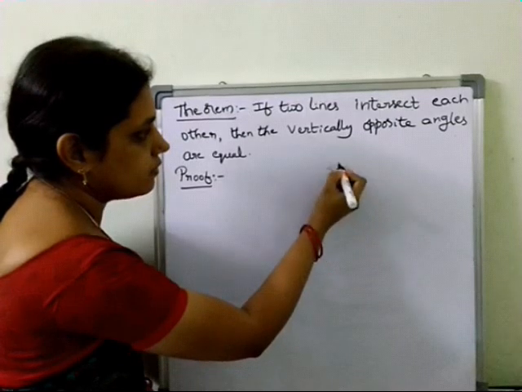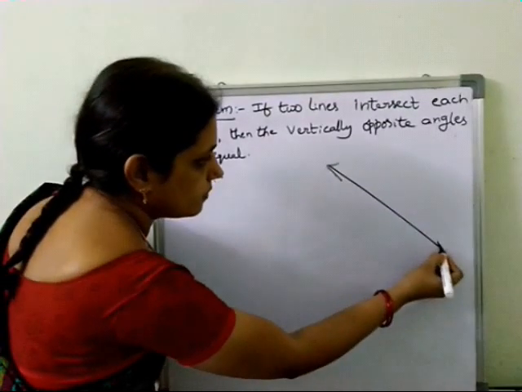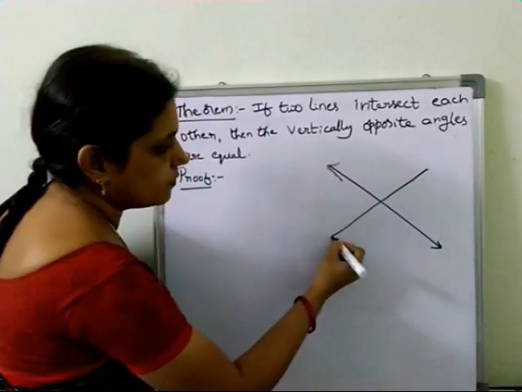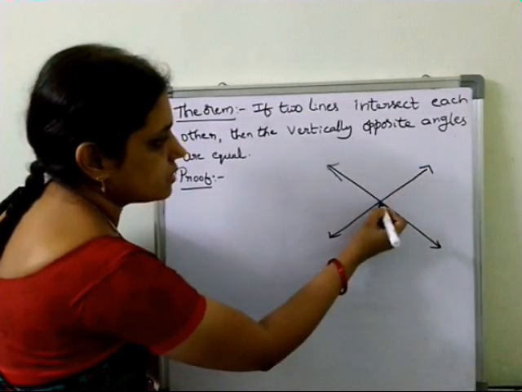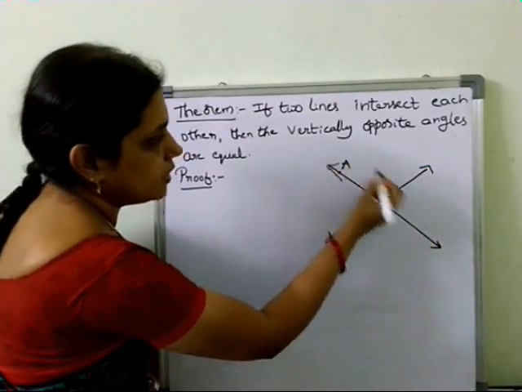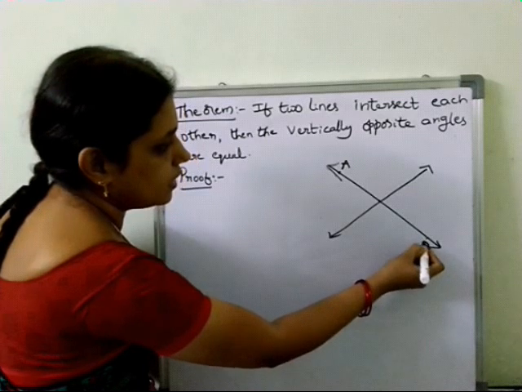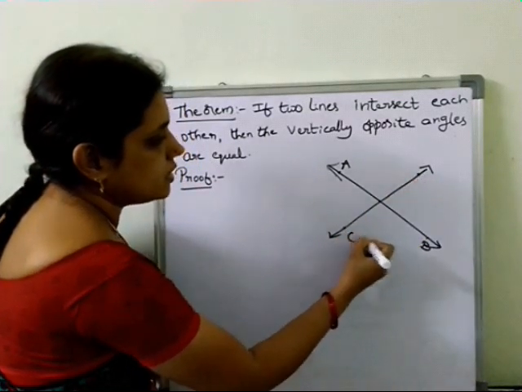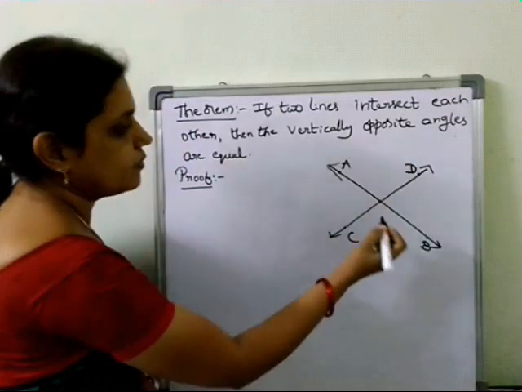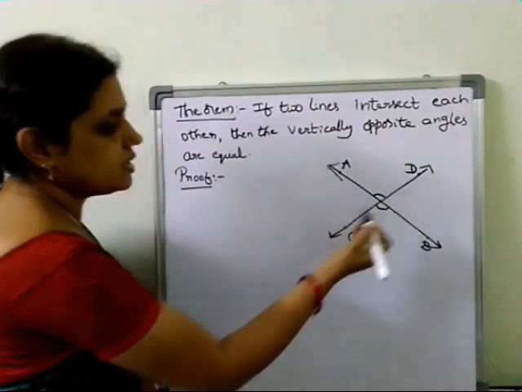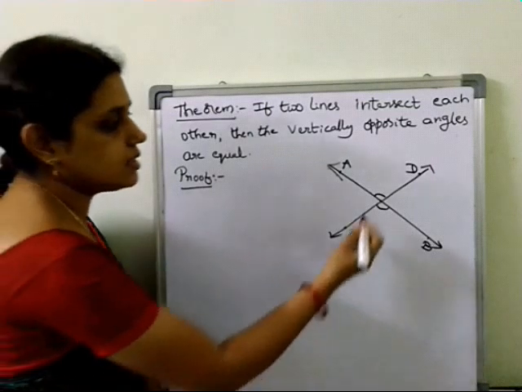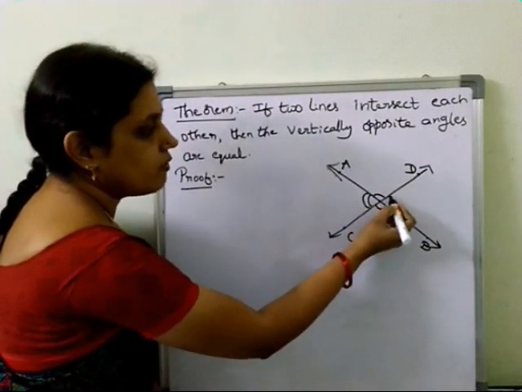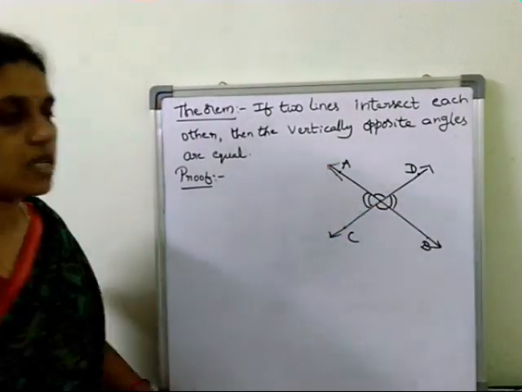First we will draw the figure. So here two lines, let them be AB is one line and CD. So here this is one pair of vertically opposite angles and this is one more pair of vertically opposite angles.